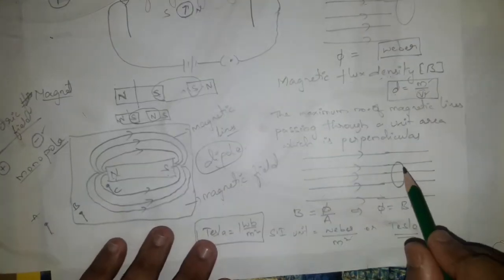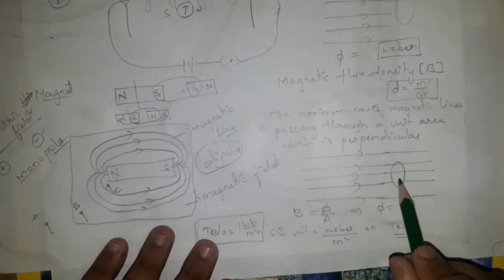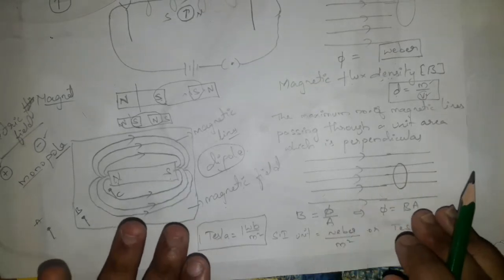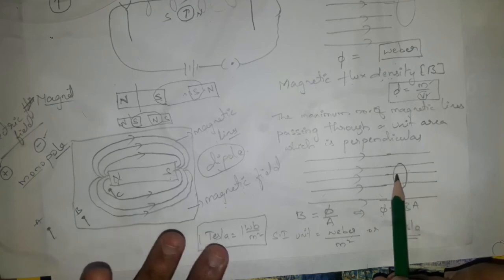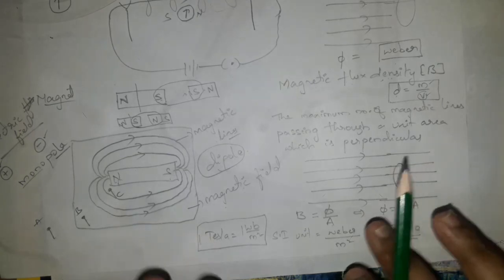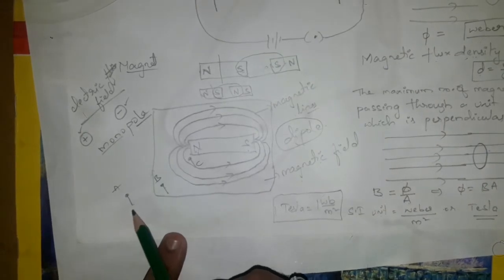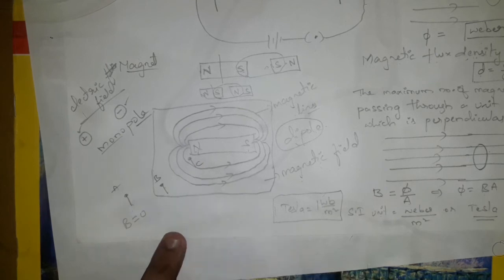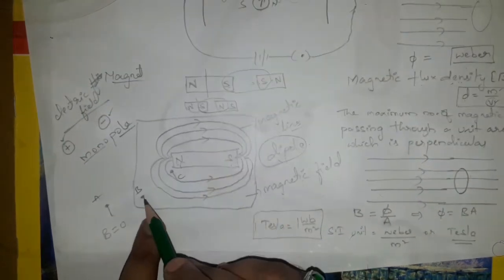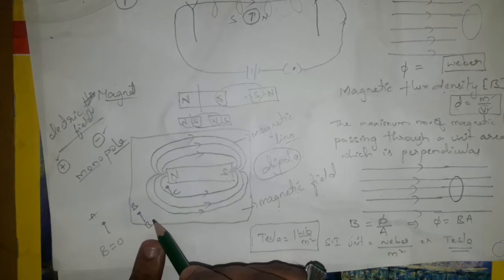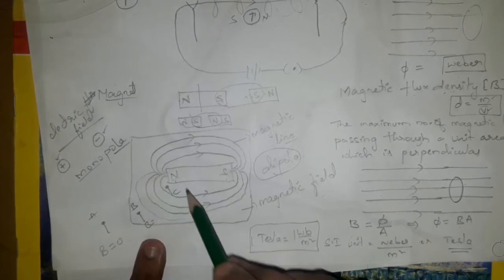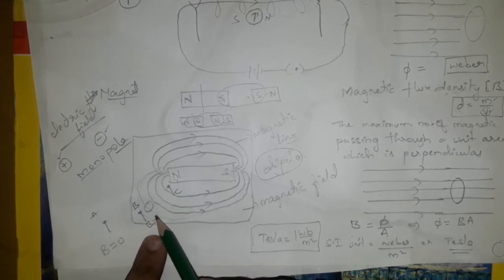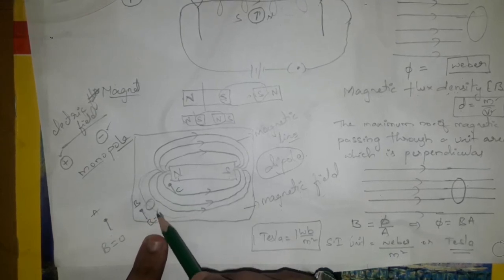Here, the number of lines passing through this is 3. What happens if there is no magnetic flux, that is, no magnetic lines passing through that area? Then there will be no attraction. In case A, the magnetic flux density is 0, which is why there is no attraction. At point B, there is a magnetic flux density, but it is inside the field, so if you take a certain area, one line is passing through it, so we can take it as 1.